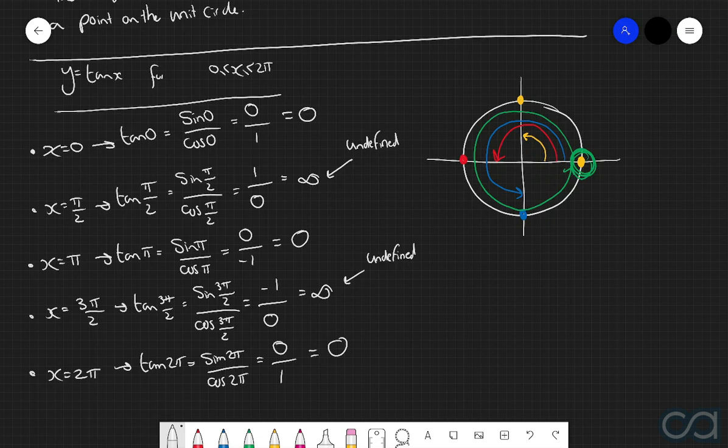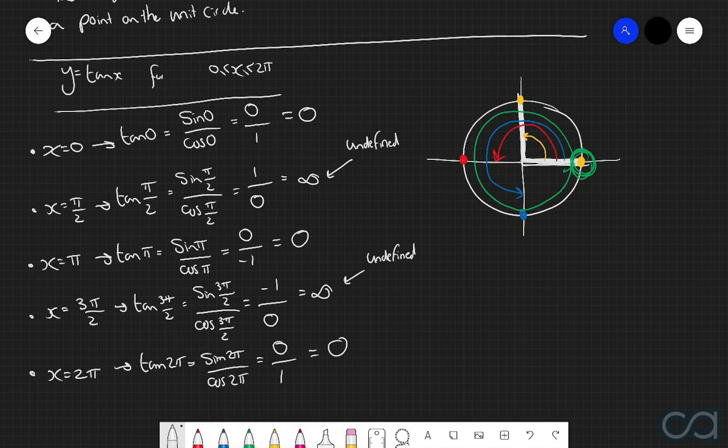When x is equal to 0, the line that we're going to be considering is this line here. And we can see pretty clearly that this is a flat horizontal line, which has a gradient of 0, and so therefore tan of 0 should be equal to 0. When we consider x is equal to pi over 2, this corresponds to this line here, which has an undefined gradient, or in other words, a gradient equal to infinity. So it makes sense that tan of pi over 2 is undefined, or in other words, equal to infinity.